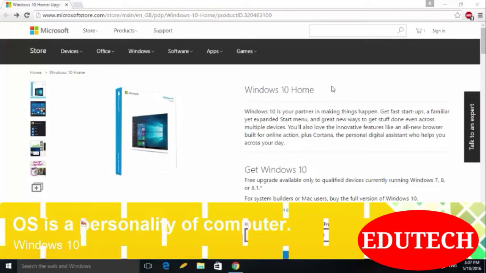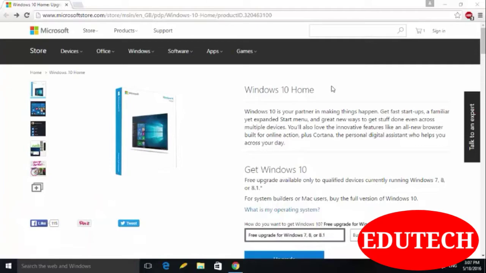As operating systems, Windows 10, Linux and Mac all do basically the same thing. But it is the interface, the design and the layout of controls in each operating system that make them feel completely different from each other.